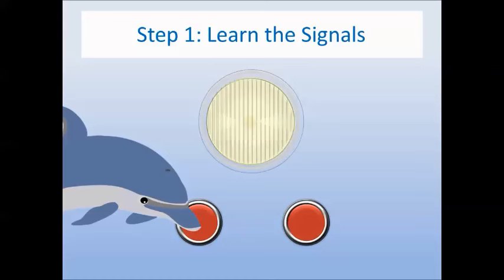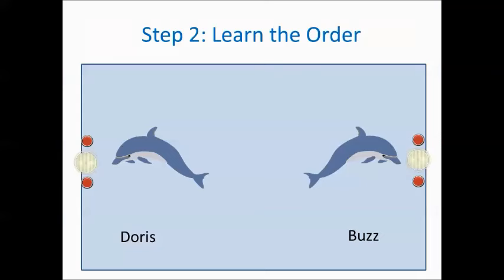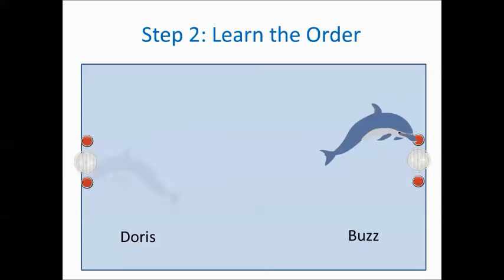Every time the dolphins pushed the correct button, Dr. Bastian gave them a reward of some fish. Eventually, Doris and Buzz caught on and earned a fish reward every time. Then Dr. Bastian made things a bit harder. Now Buzz had to push the button before Doris. If he didn't push his buttons in the correct order, no fish. After a bit more training, the dolphins caught on and again could earn a fish reward every time.